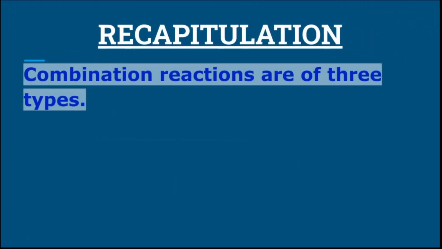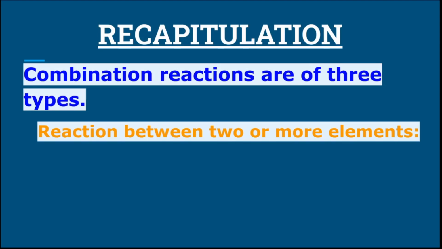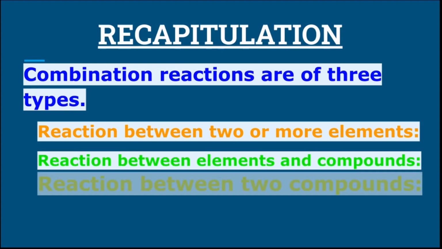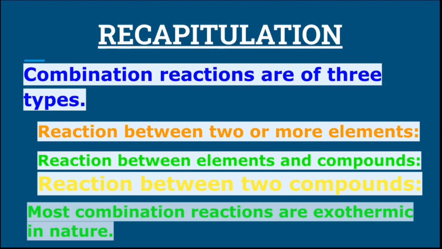So students, so far what we have learned today is combination reactions are of three types, that are reactions between two or more elements, or reactions between elements and compounds, and reactions between two compounds. And we have also learned that most combination reactions are exothermic in nature. So children, today we have only discussed about combination reactions. I hope this is understood to you.